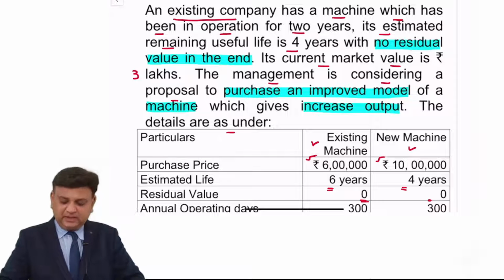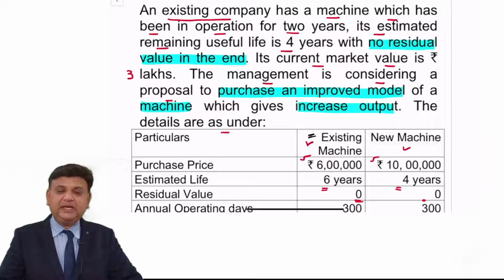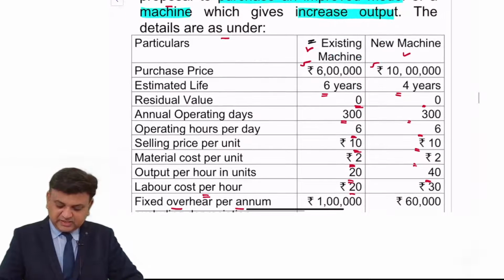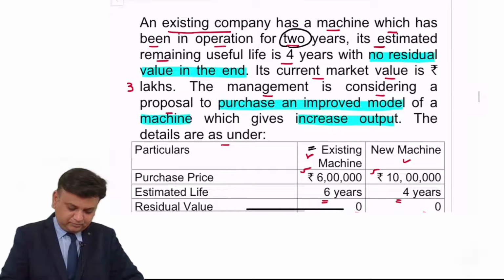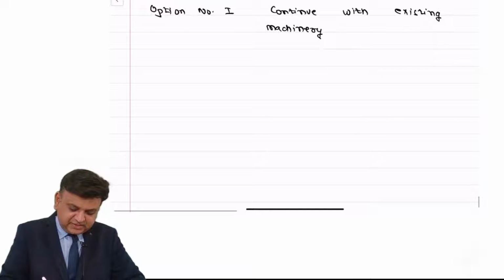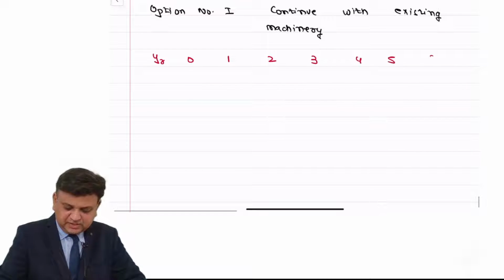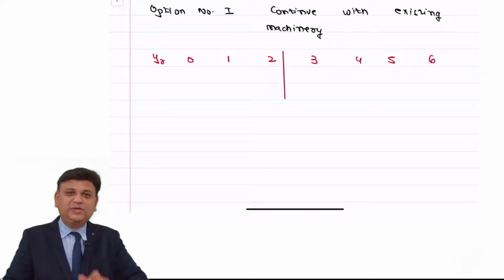Dear students, we understand if we continue with existing machinery, then we don't have to make any investment because the existing machinery has already been purchased 2 years ago. We are standing at this point of time and we are taking the decision. So if we continue with existing machinery, we don't have to make any investment.